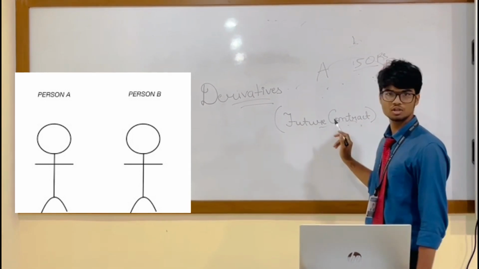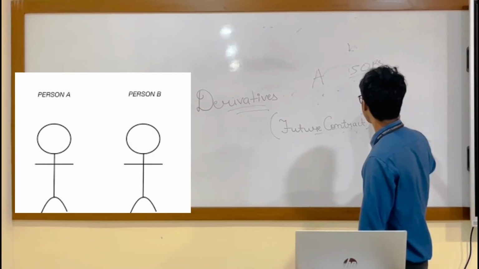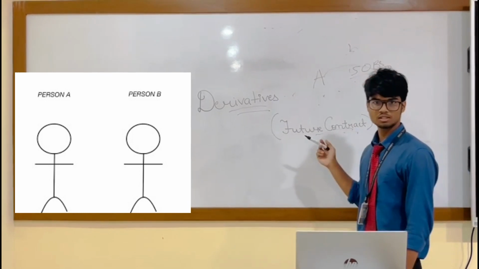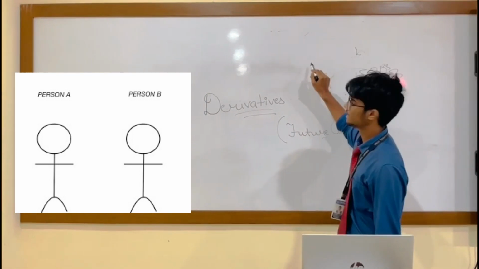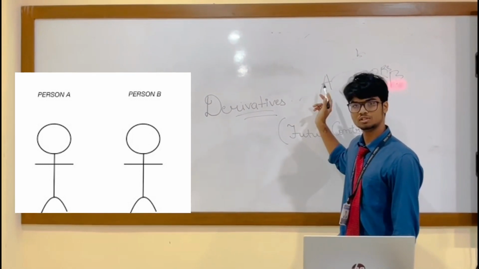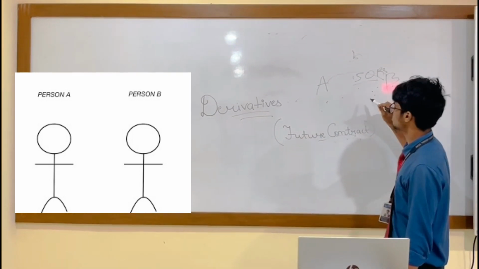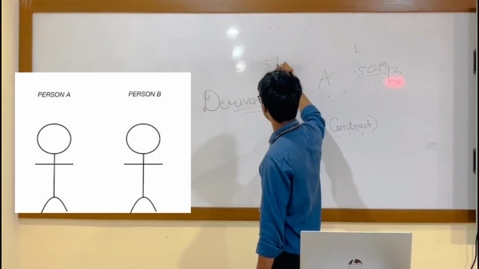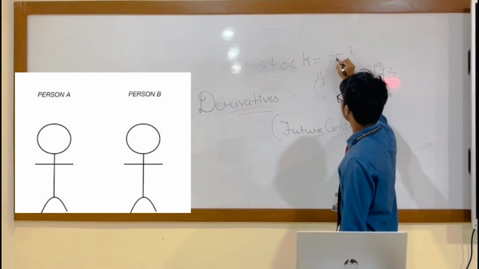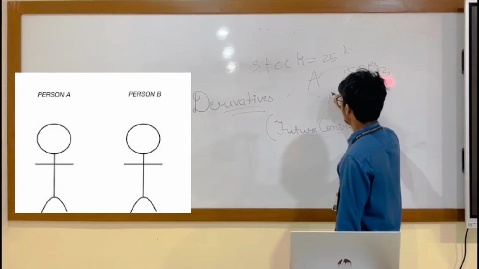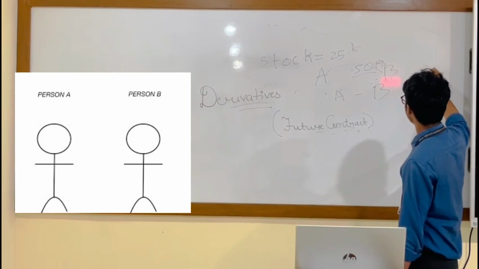Mainly the future contract is made by investors, because they plan to invest in some stocks, but they will not be buying the stocks right now itself. They will agree to buy the stocks at a future price. For example, today's stock price is 25, but A and B agree on the amount of 50 rupees after 5 years.